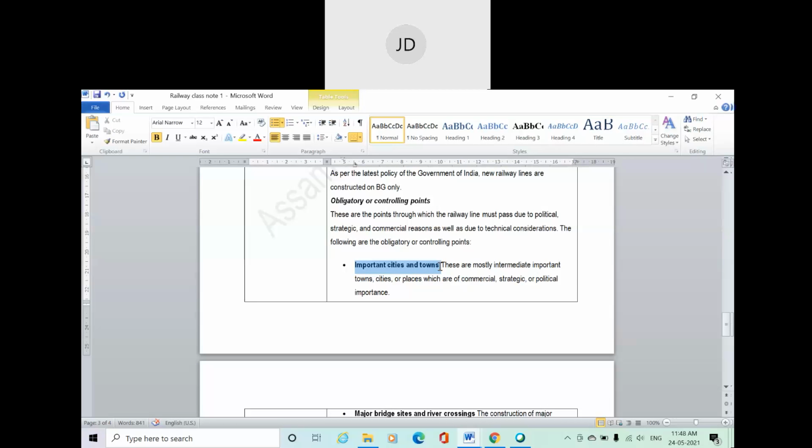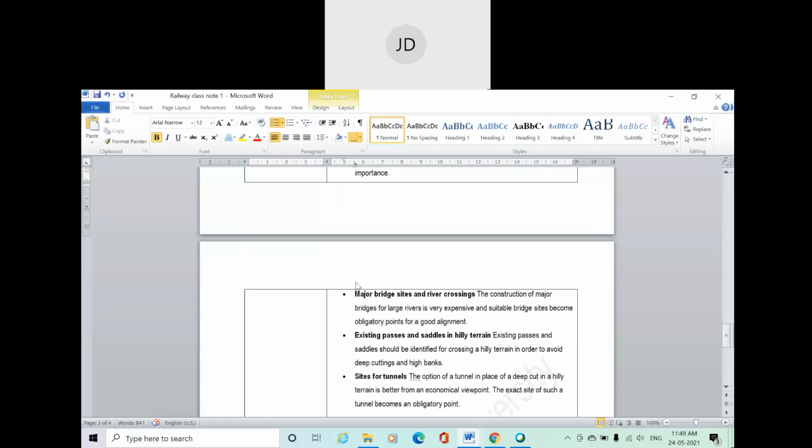These are mostly intermediate important towns, cities, places which are commercial, strategic, or politically important. So you need to connect those particular cities with your own city. That means for that, if possible, you need to deviate from your straight path if the requirement is there. Okay. Then major bridge or river crossing.